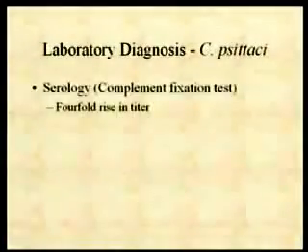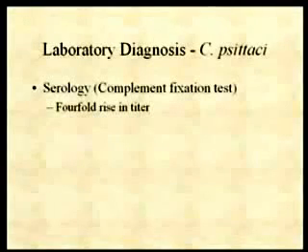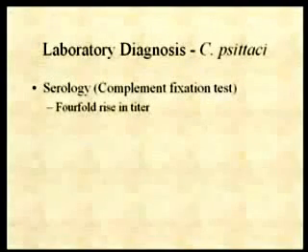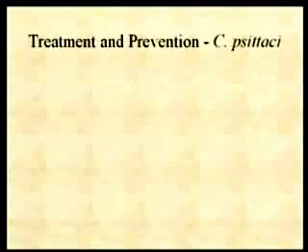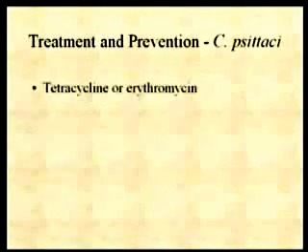And so what do you do to diagnose it? Serology. There's a complement fixation test for antibodies, but again, you're going to have to look at paired samples in order to look for the rise in titer of the antibodies. And the treatment is tetracycline and erythromycin. Sulfonamides are not active against psittacosis or C. psittaci, only against the trachomatis.